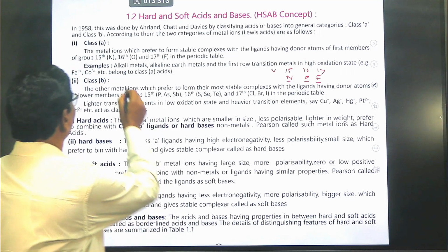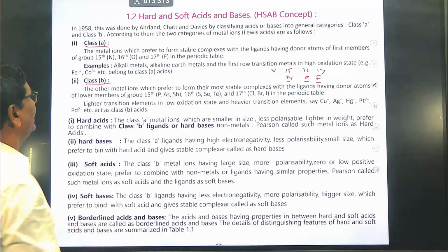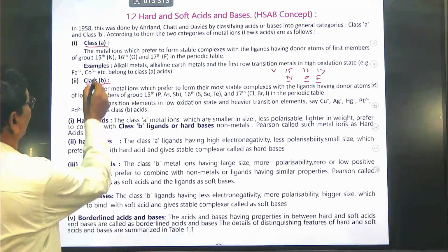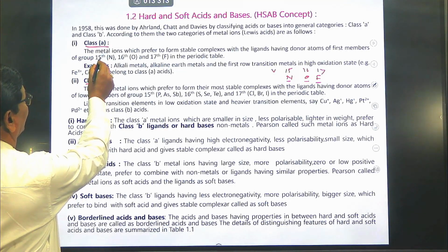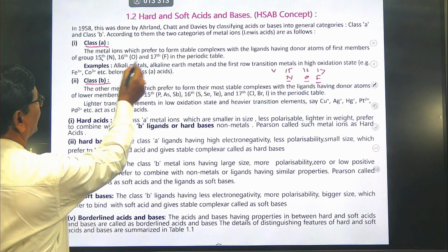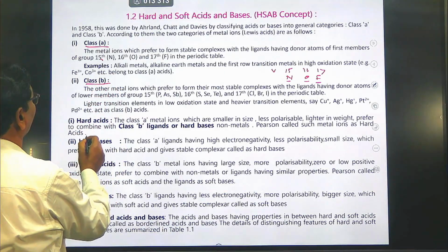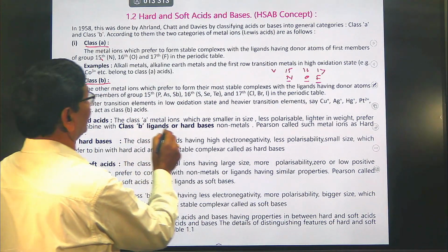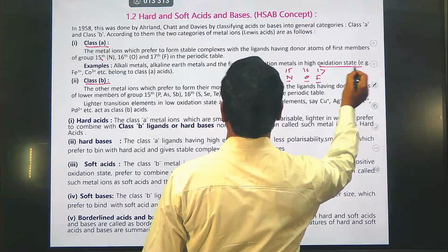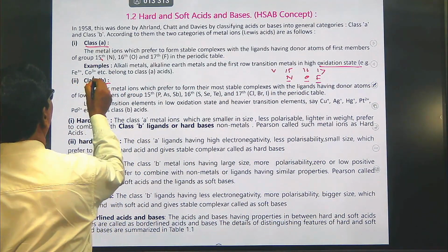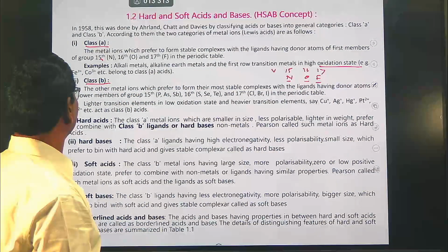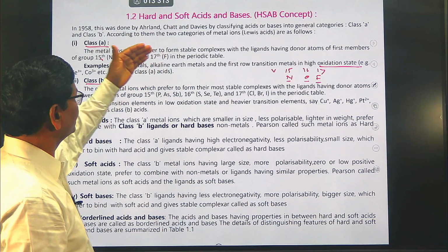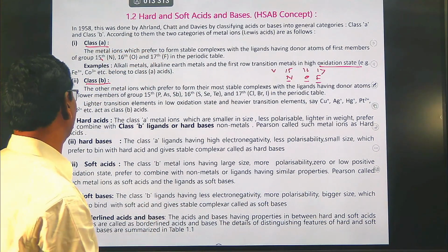So class A and class B metals are divided on the basis of this combination. Class A metals, when combined with the first member of 15, 16 and 17, like the transition metals iron, cobalt, nickel, zinc, combined with fluorine, nitrogen and oxygen, become stable.